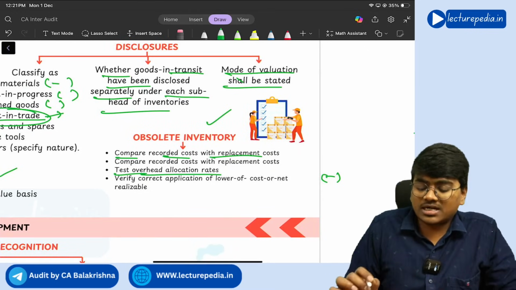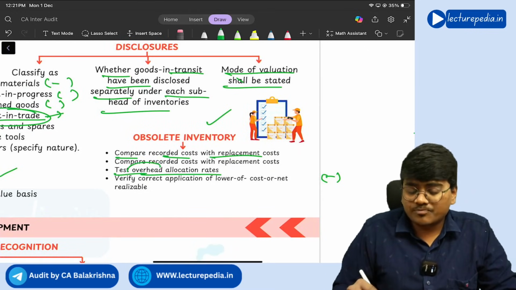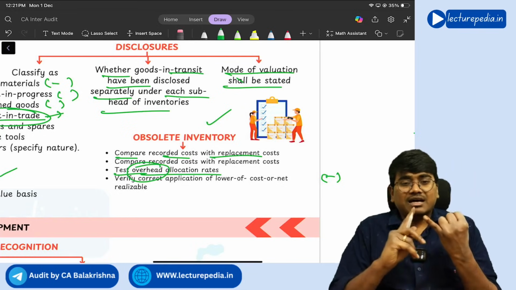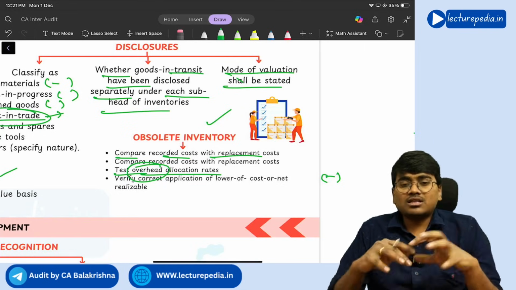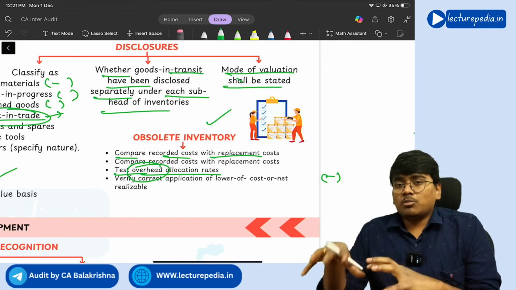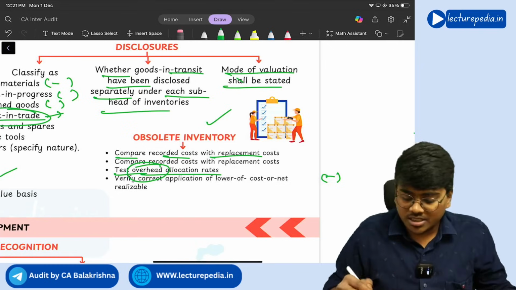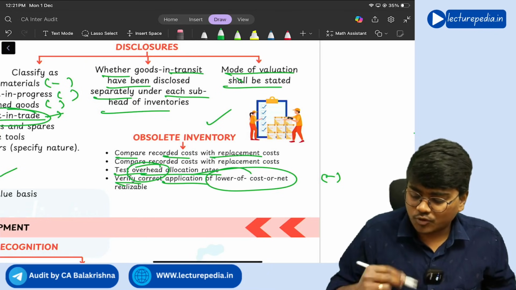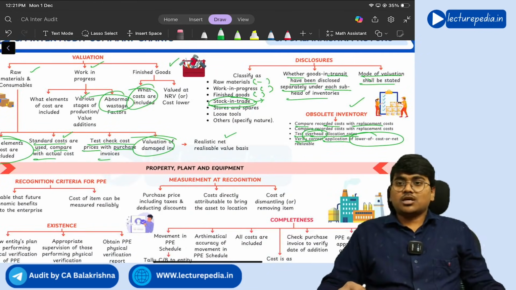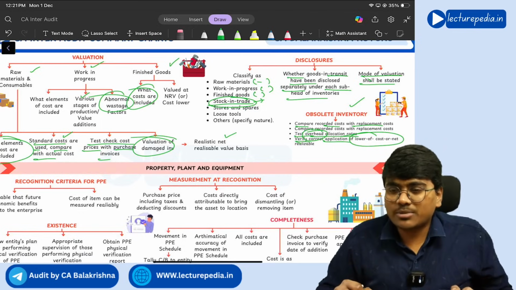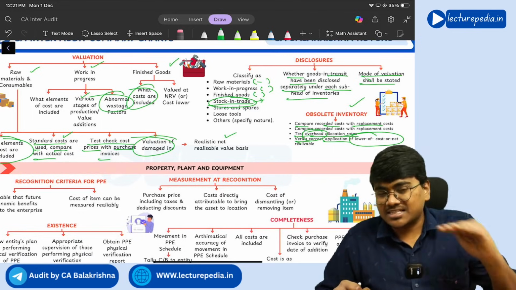Next, test overhead allocation rates. Overhead means overhead expenditure like rental expenditure, transport expenditure, salaries, all these come under overhead. So how much overheads you are allocating to obsolete inventory. Verify correct application of lower of cost or net realizable value basis. So this is the disclosure requirement with respect to inventory.